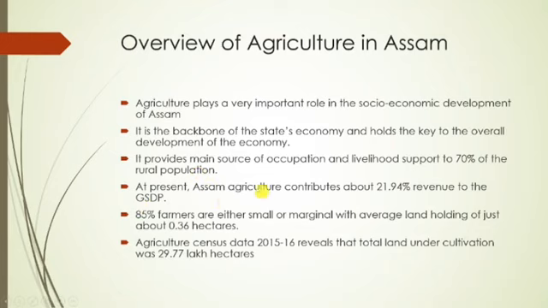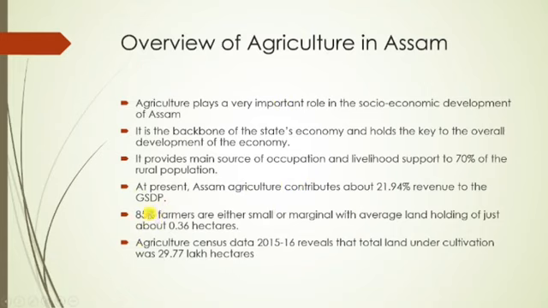At present, Assam agriculture contributes about 21.94% to the GSDP. GSDP means what? Gross state domestic product. So from all this perspective, the agriculture sector is very much important, right? If we see this sector's contribution during 1950-51, then almost 50 to 52% of the state's income came from the agriculture sector. So this is very much important.